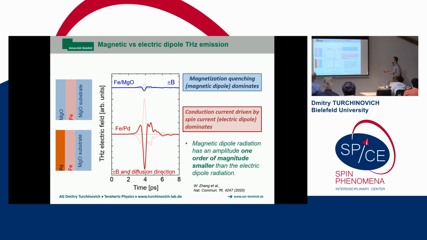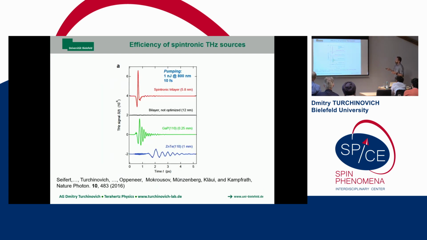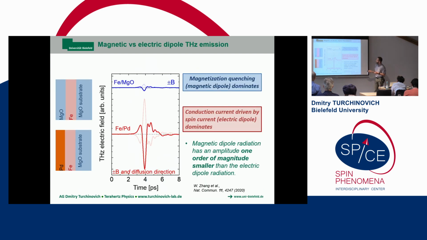So let's go back to this almost flat line. This would correspond to this situation. So this is a terahertz bilayer spintronic emitter without any optimization. It gives very, very weak emission compared to an optimized spintronic emitter or to nonlinear crystals. And the terahertz emission via pure magnetic quench is even 10 times weaker than this. So it's a very, very weak process.